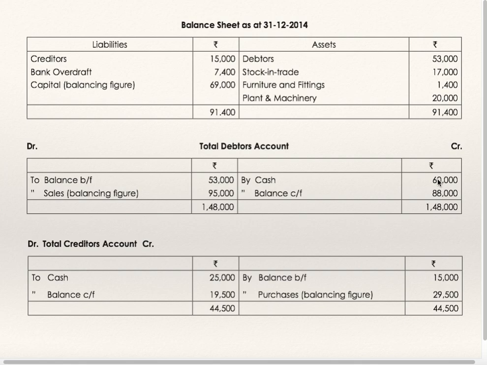Debtors account: you know the opening balance of debtors, you know the closing balance of debtors, you know the cash received from debtors. Sales is the balancing figure. Only credit sales are there. Creditors account: opening creditors, closing creditors, payment to creditors, you know, so the balancing figure is credit purchases. Now these sales and purchases figures will go to the trading account. You already have opening stock, closing stock as well as wages.